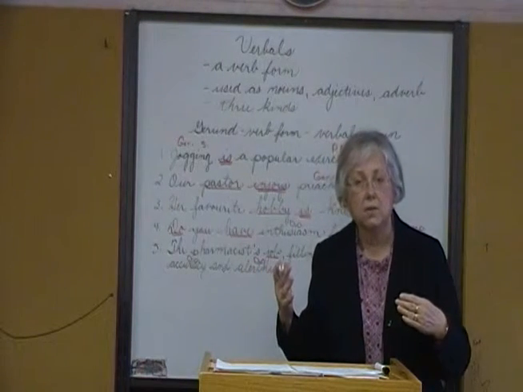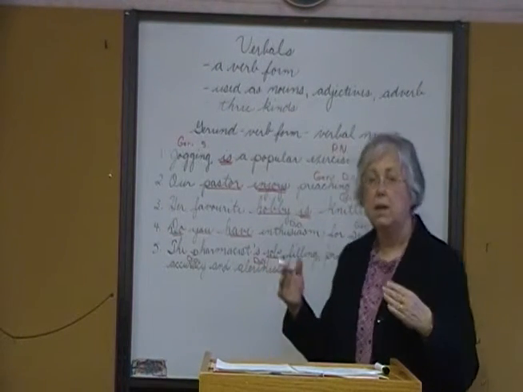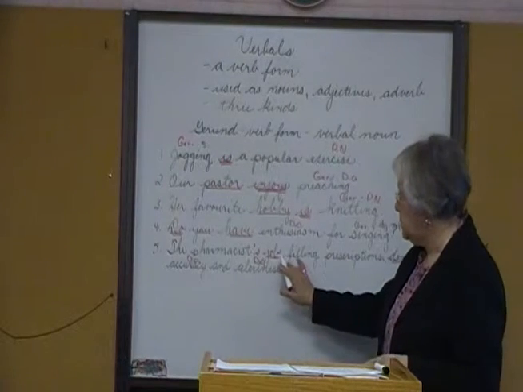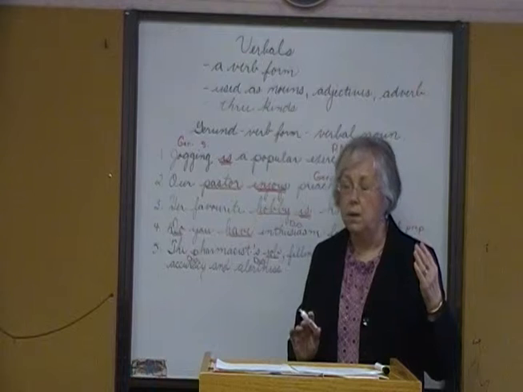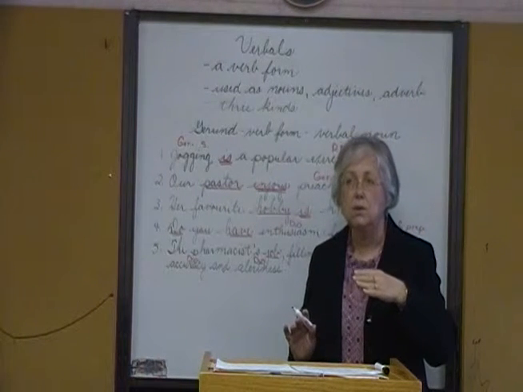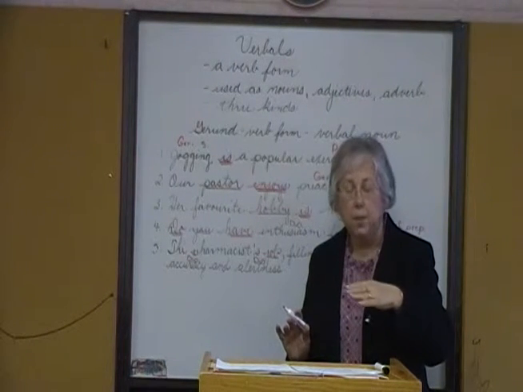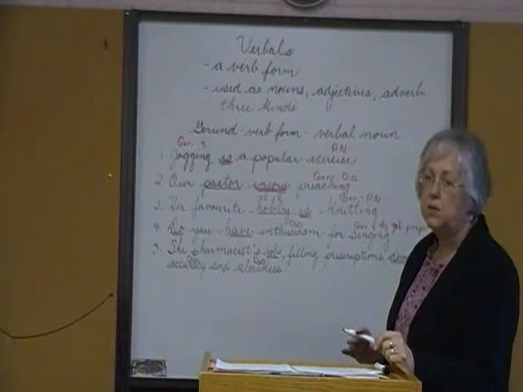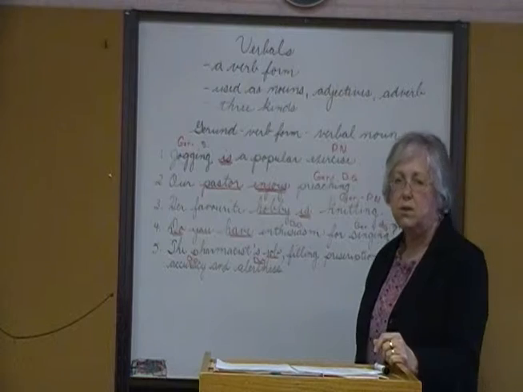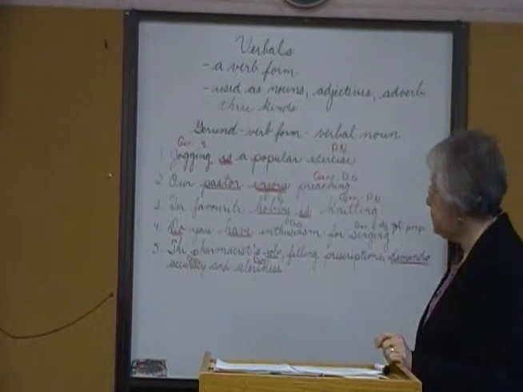When you have an appositive phrase, most often it is separated by commas. When we get into punctuation later on in grammar, you'll see the uses of commas and other proper punctuation, but it will set off an appositive phrase. And as I said, we'll look at appositive phrases in another lesson.